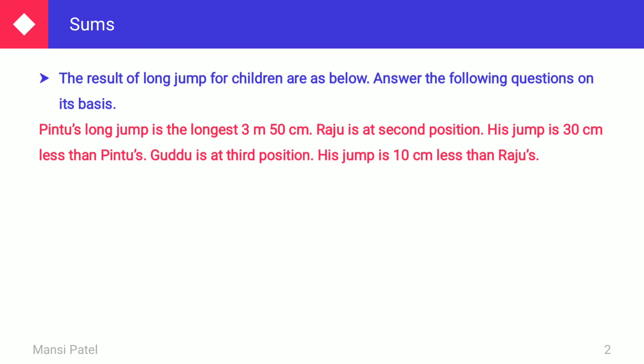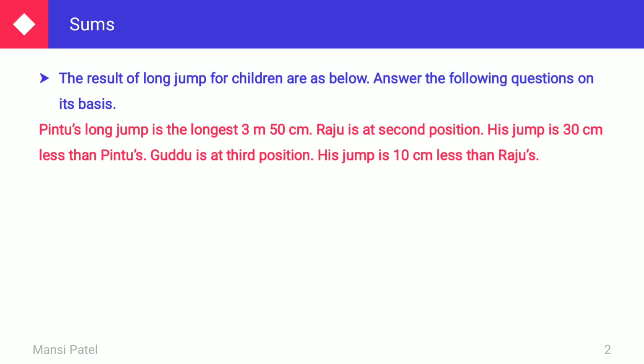They were not given the measurement of Raju's long jump, but they were given like this. Now Guddu is at the third position and his jump is 10 centimeter less than Raju's.